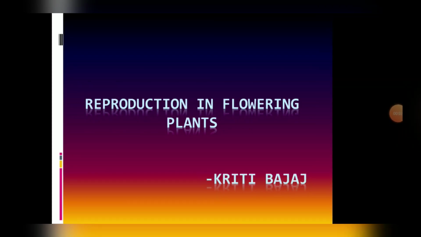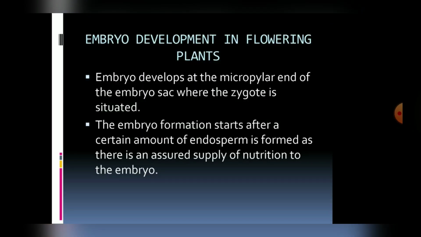Good morning, everyone. Once again, we are starting with the chapter Sexual Reproduction in Flowering Plants. Come to the topic Embryo Development. The embryo develops at the micropylar end of the embryo sac because here the zygote is situated. The embryo formation always starts after a certain amount of endosperm is formed. Why is it so? Because it will provide an assured means of nutrition to the embryo.